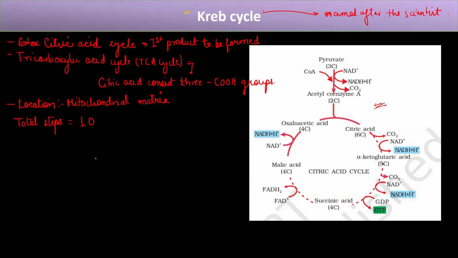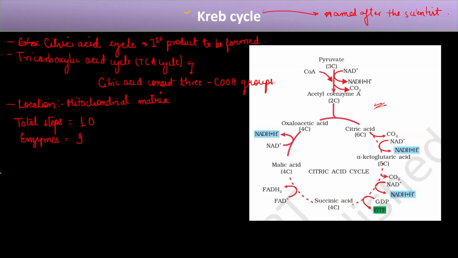what is forming, and what are the enzymes involved. And then the number of enzymes. Although the number of steps is 10, the number of enzymes that are involved is 9. So we'll see that there is a repetition of one enzyme.